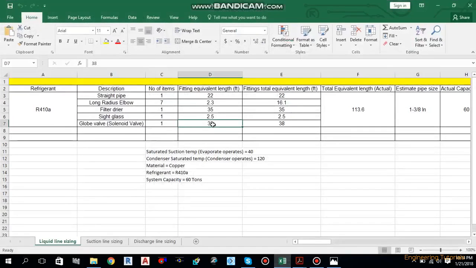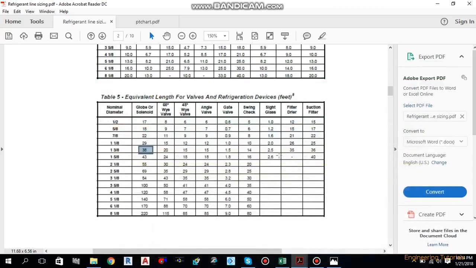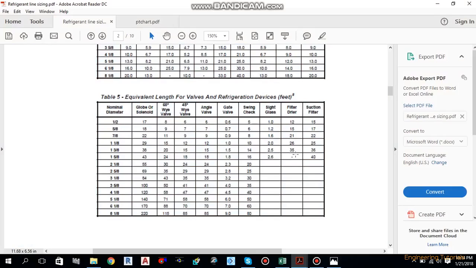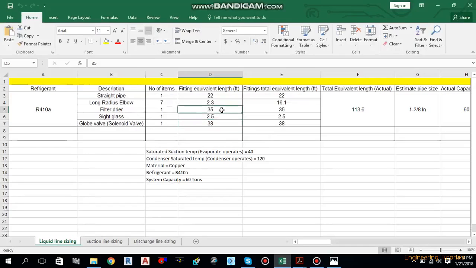Now for the sight glass and filter dryer core: for 1 3/8 inch it is 35 for the filter dryer core and 2.5 for the sight glass.